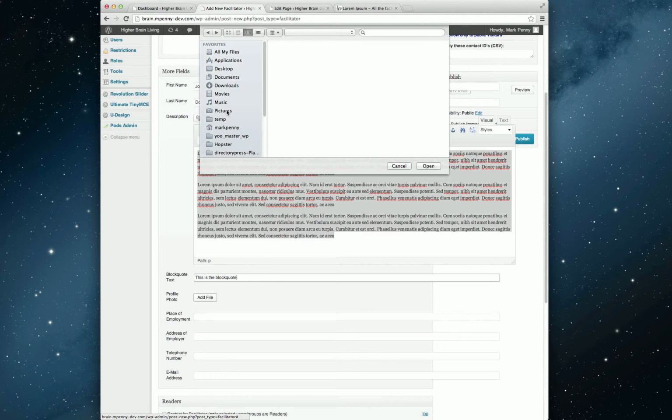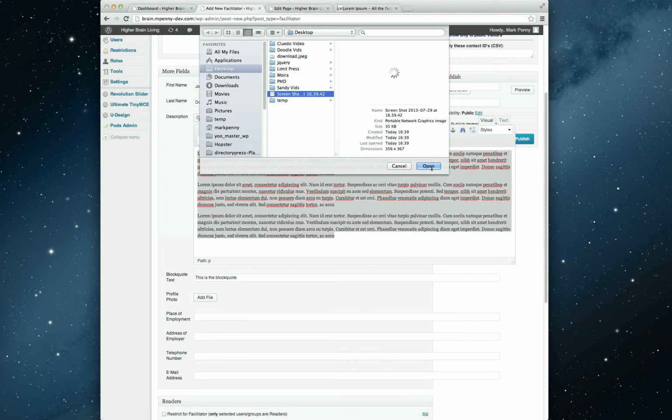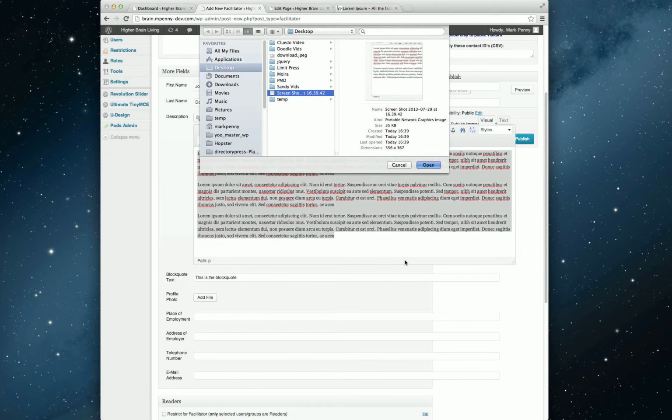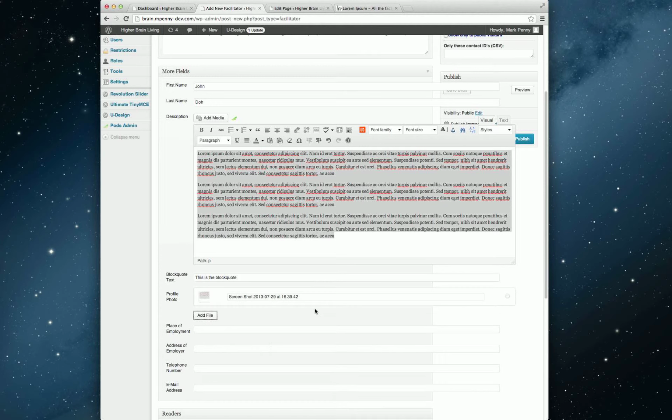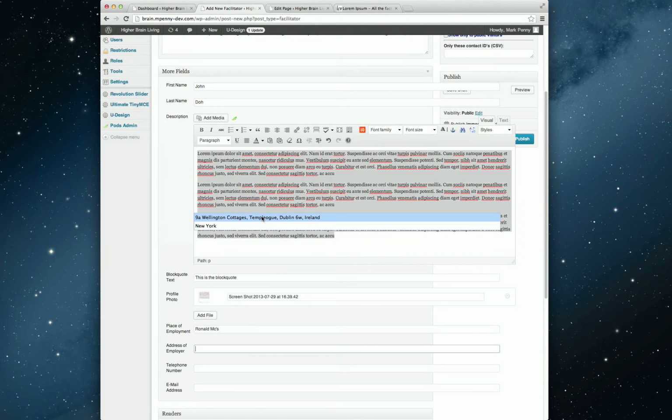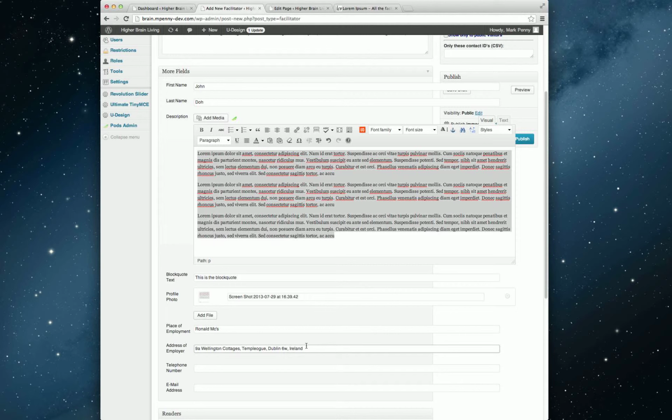Profile photo. I have a screenshot of my screen on the desktop of the computer. That'll do me. My computer slows down a good bit when I'm recording, just to be clear, the website's not slow. It's my computer. So place of employment, Ronald Max. Okay, the address of the employer. I'm going to use a real address for this. I have one already stored there on autocomplete. It's my home address. Basically, I need you to see that this geocodes and does everything correctly.